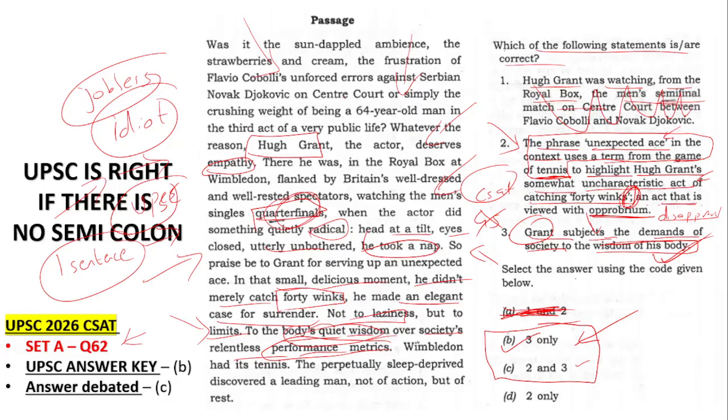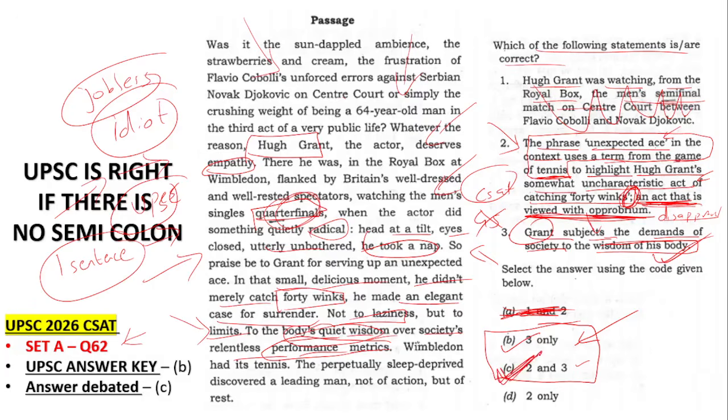The semicolon in English means this is a separate statement. So as a separate statement, "an act which is viewed with opprobrium" is true. Ideally this is something people will see as shameful, a thing of disapproval, a celebrity sleeping in the middle of a match. So for that reason, students say it should be true, and the answer should be 2 and 3.